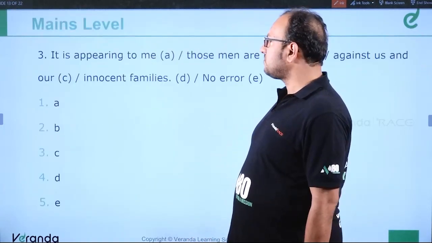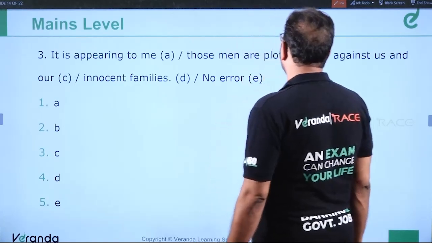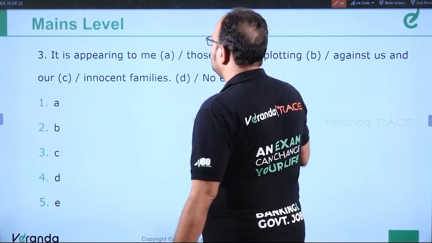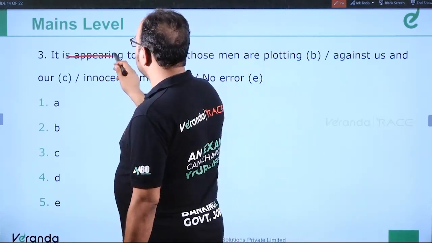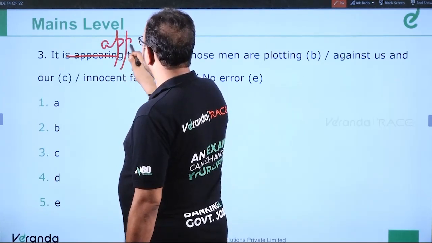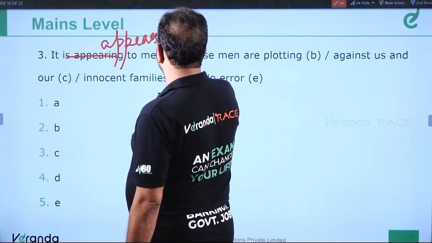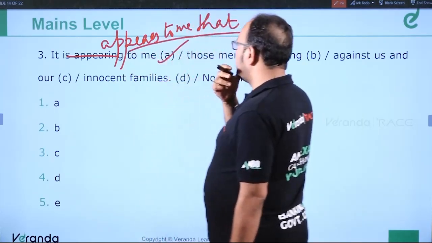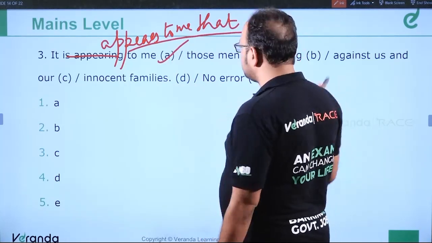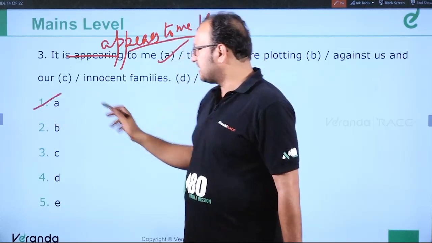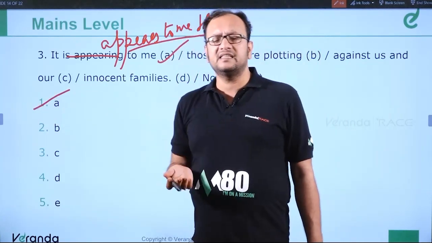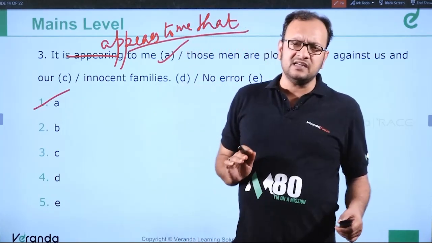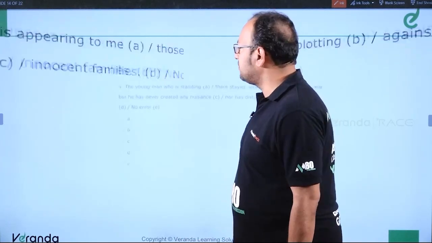Clear? Question number 3. It is appearing to me those men are plotting against us and our innocent families. Okay, fine. So error is in part A, because it should be, it appears to me, and that should also be inserted here. Fine. So error is 100% part A. So it appears to me that those men are plotting against us and our innocent families. Error in part A. Why appears? Because appear is a cognitive verb. It's a stative verb. You don't say it is appearing to me. It appears to me is the correct usage. Clear? Moving ahead to question number 4.